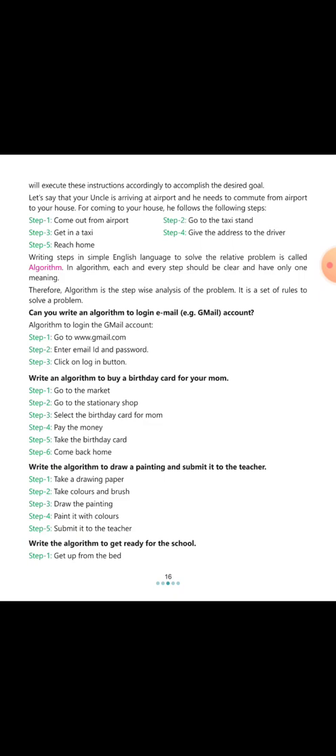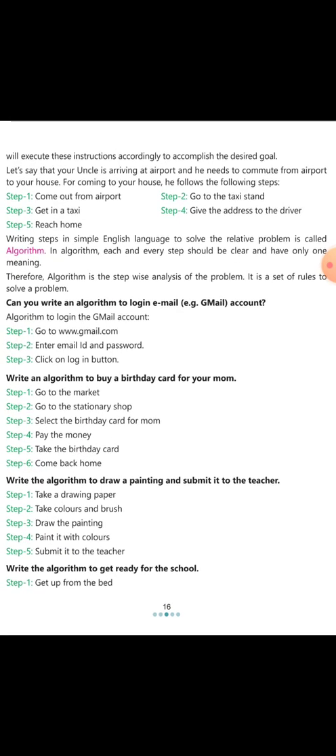Suppose we want to write an algorithm to log in to an email account, or to log in to a Gmail account. So first of all, to open a Gmail account, step 1, we write www.gmail.com in a browser. Then step 2, we enter our email ID and password, and step 3 is click on the login button. So this is an algorithm: writing a step by step process to solve any problem.